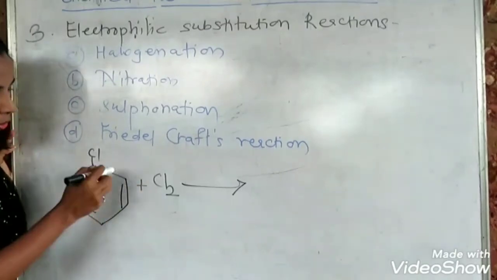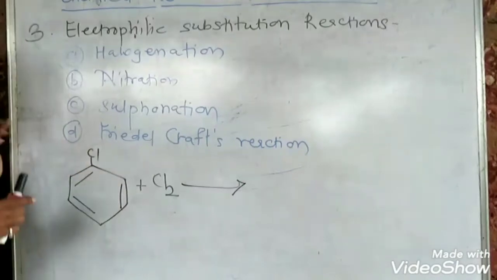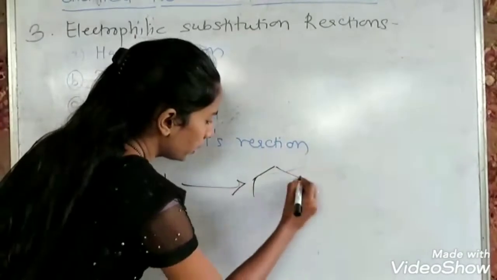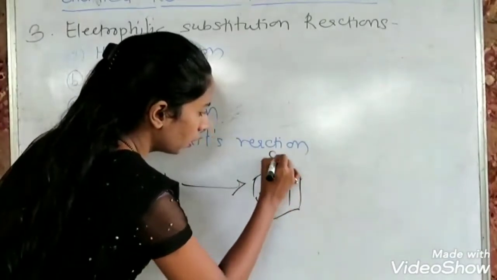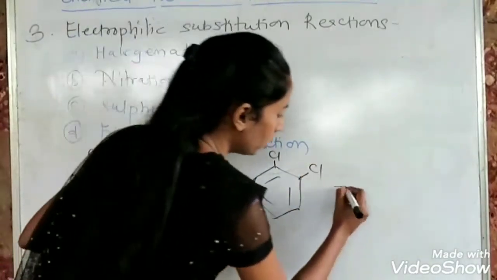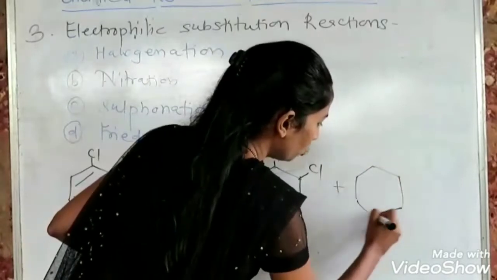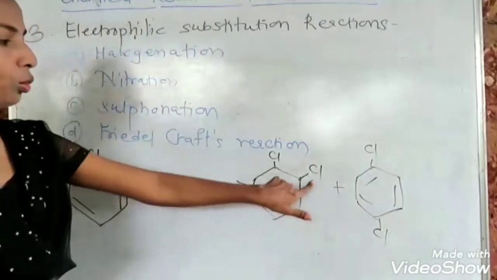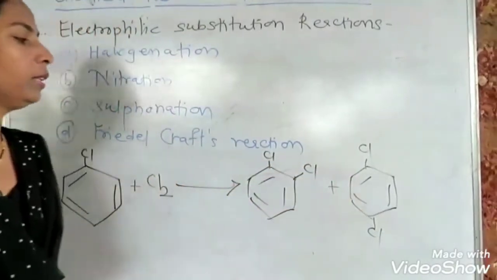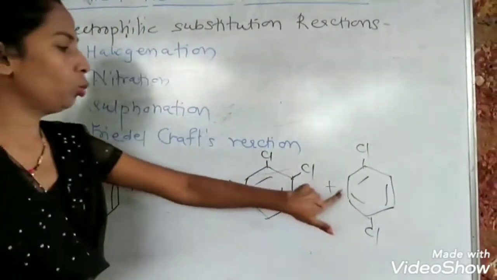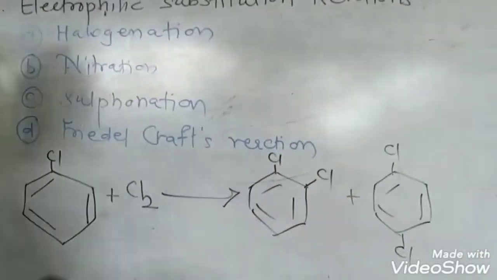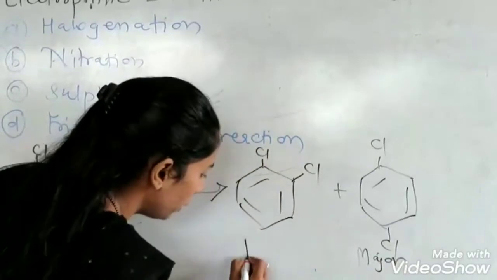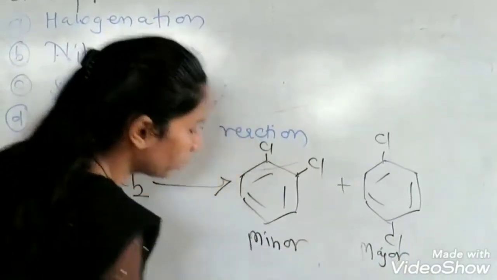So if you carry out halogenation of chlorobenzene, the chlorine will be attached at ortho position and para position. So you get a mixture of ortho-dichloro and para-dichlorobenzene. These are the two products formed. Out of this, the para product is the major product and the ortho product is the minor product.